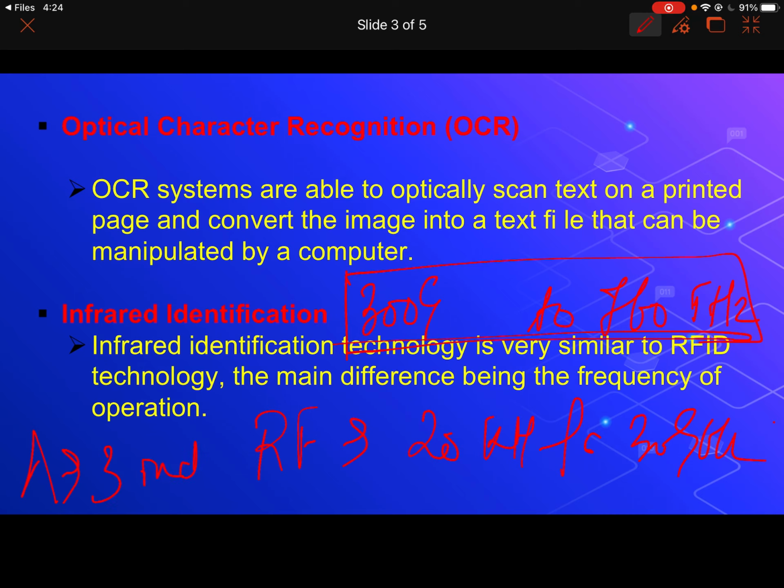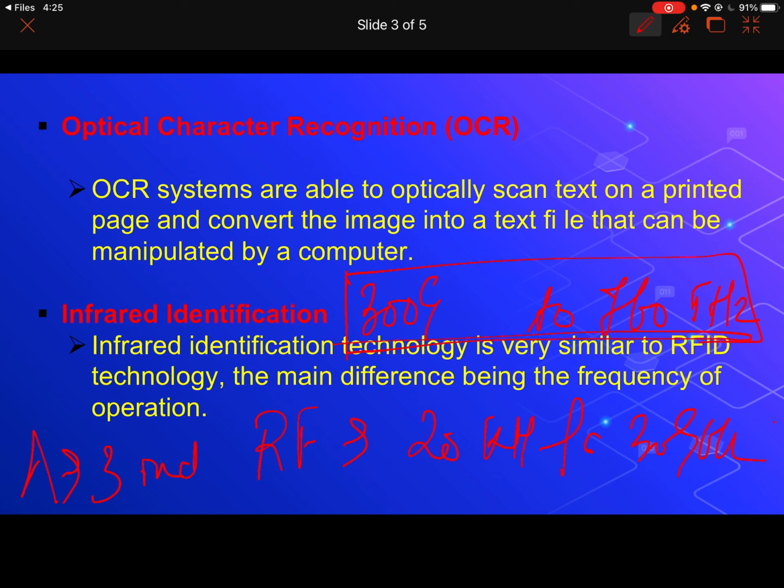This kind of wavelength raises an obstacle in front of infrared technologies: they are not able to penetrate solid objects or packed boxes, so they cannot identify tags behind any surface.